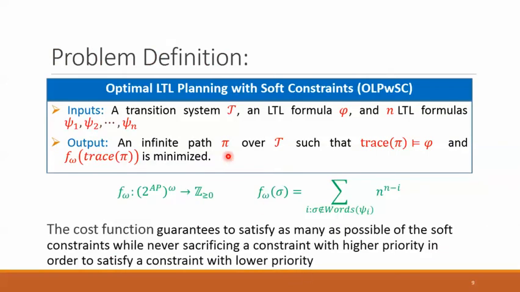The inputs to our problem are a transition system, an LTL formula phi, which specifies the goal or the hard constraint, and n LTL formulas psi1 through psi n, which specify the sub-constraints and are ordered from the highest priority to the lowest priority. The output of the problem is a path whose trace satisfies the hard constraint and minimizes a cost function f omega. The sub-constraints must be first prioritized by the user. The cost function guarantees to satisfy as many as possible of the sub-constraints while never sacrificing a constraint with higher priority in order to satisfy a constraint with lower priority.